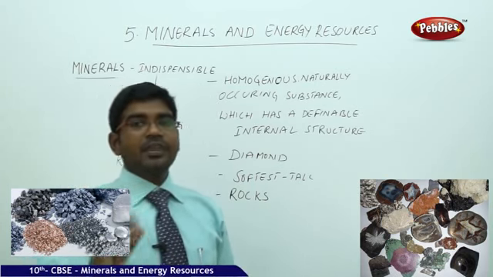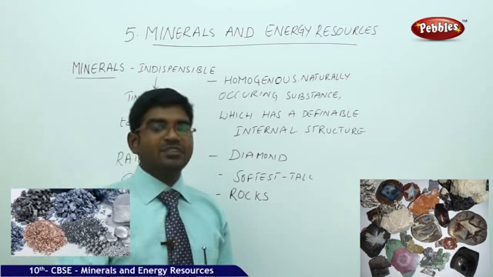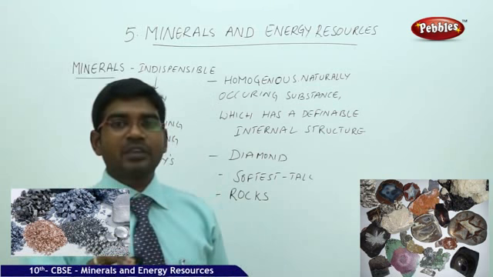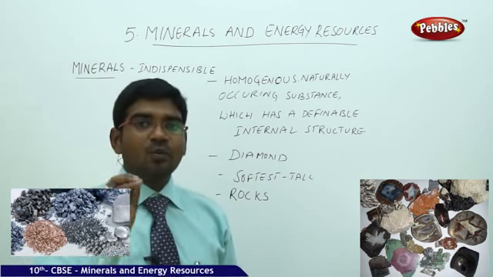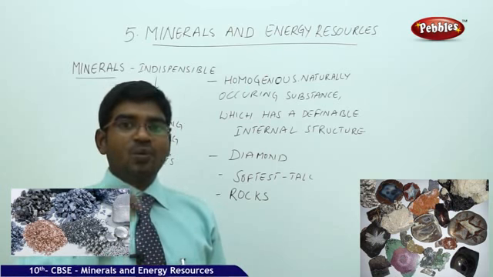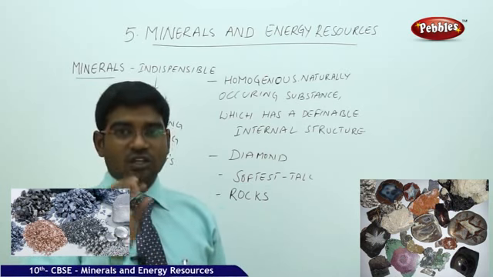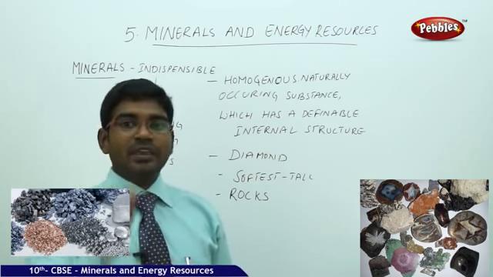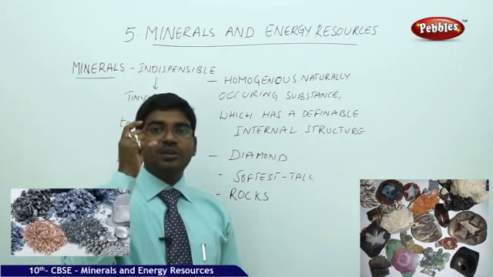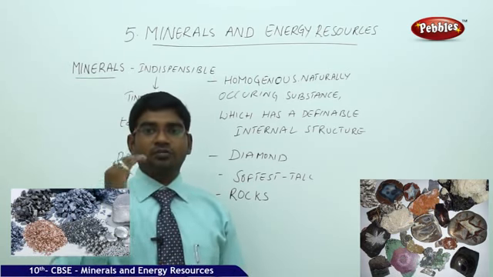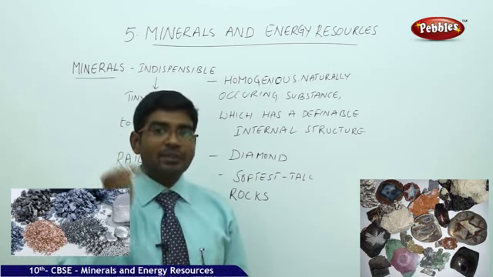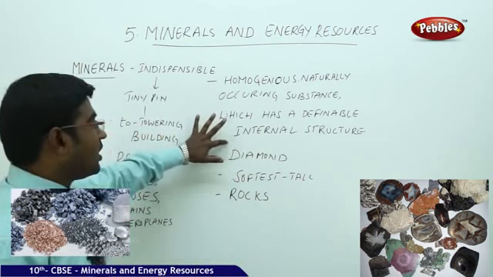In the same way, whatever substance you get in nature cannot be called a mineral. A mineral is something which is available in nature, which is homogeneous in structure, and at the same time it should also have a definable chemical structure formula. Then only it can be called a mineral.